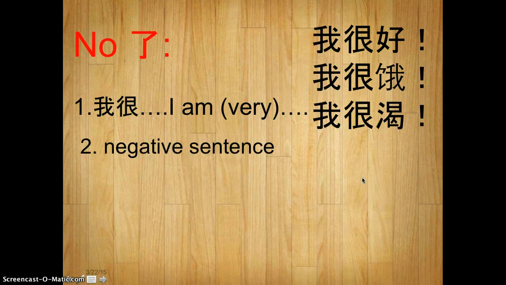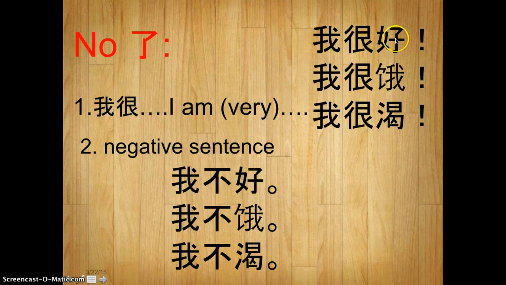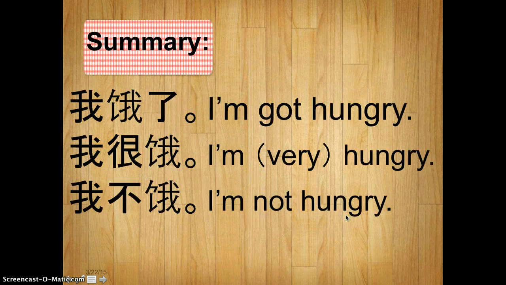Okay, and the other one is the negative sentence. We just covered it. 我不好, so you don't say 我不好了. That's a little bit weird. 我不饿, okay, you don't say 我不饿了. That's wrong. And this one 我不渴. Okay, 我很好, 我很饿, 我很渴, 我不好, 我不饿, 我不渴. In these situations, the first is with 很, the other is the negative sentence. You don't use 了. Okay? So here is the point.